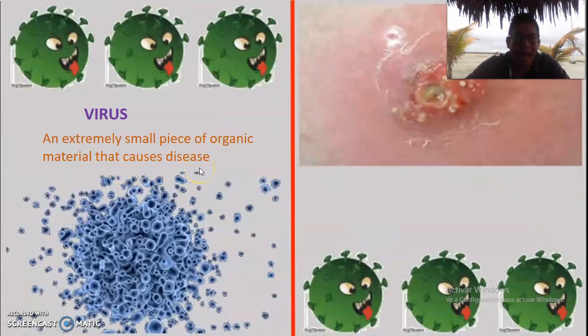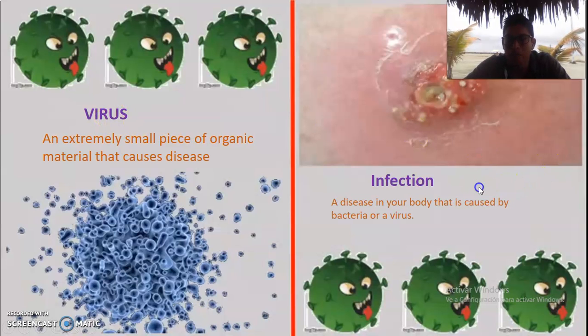One thing that I forgot to tell you is that in order to understand the vocabulary, you need to relate the picture. For example, this is what we call virus. Virus, okay? So relate the pictures with the word, okay? And now we have infection. Infection is a disease in your body that is caused by bacteria or a virus, okay?